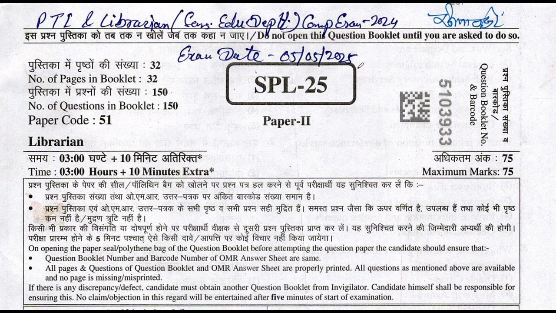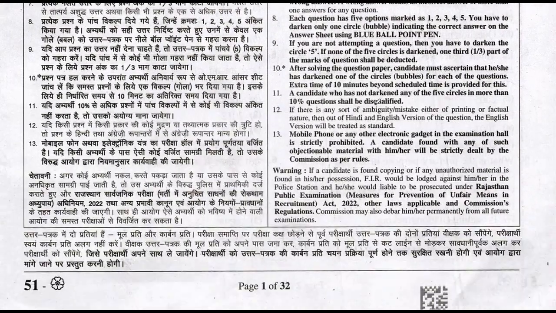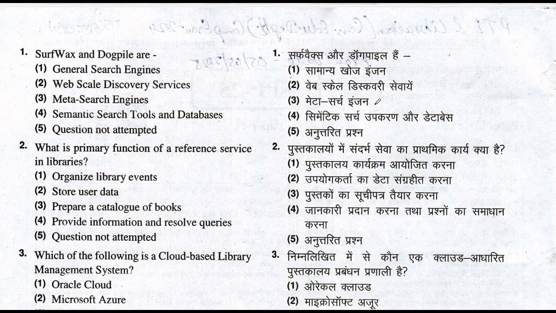So let's start this series with question number 1. So here is the question number 1. Surf, wax and dog pile are. So correct answer for this question is option number 3, meta search engine. Surf, wax and dog pile are the meta search engine.